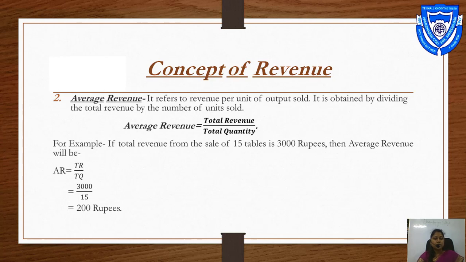See the example. If total revenue from the sale of 15 tables is 3000 rupees, then average revenue will be, what is the formula? Average revenue, that is AR, is equal to TR divided by TQ, total revenue divided by total quantity. So what is the total revenue? That is 3000 rupees divided by 15 is equal to 200 rupees. That is our average revenue.